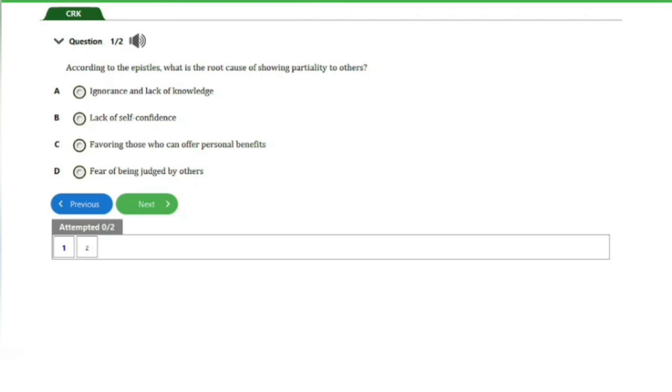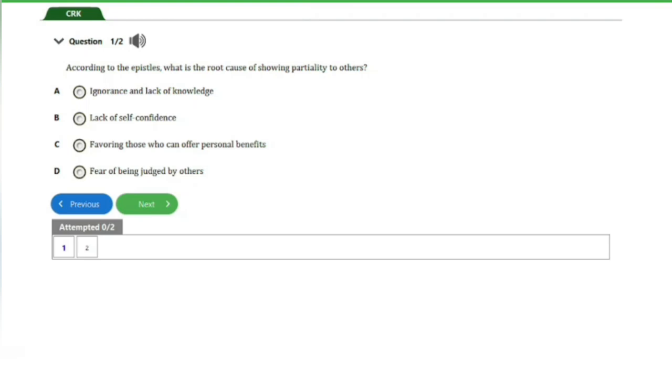It says, according to the epistles, what is the root cause of showing impartiality to others? A. Ignorance and lack of knowledge. B. Lack of self-confidence. C. Favoring those who can offer personal benefits. D. Fear of being judged by others.